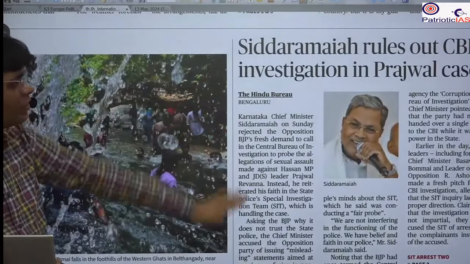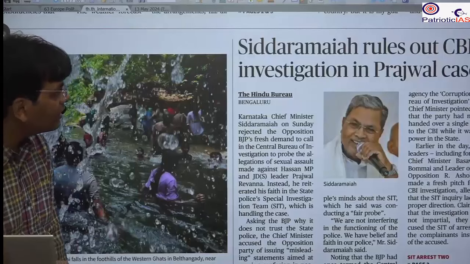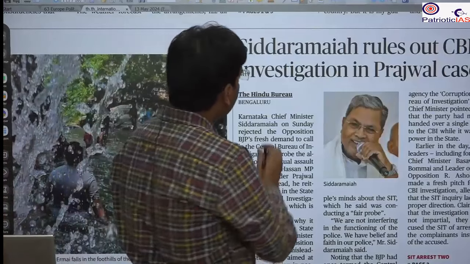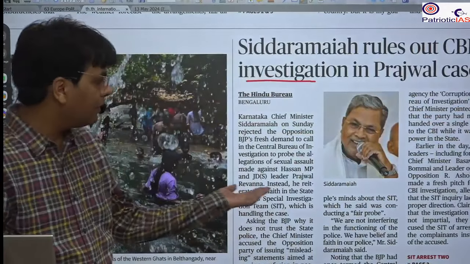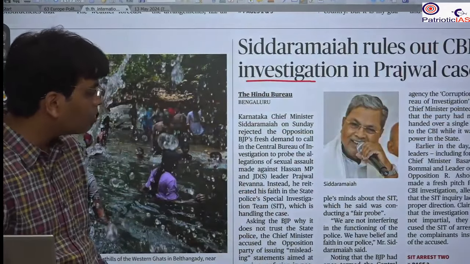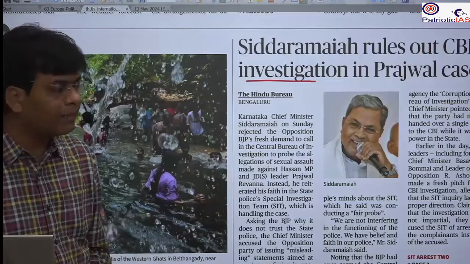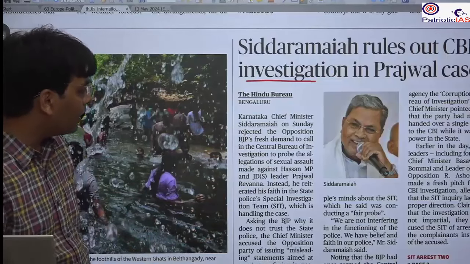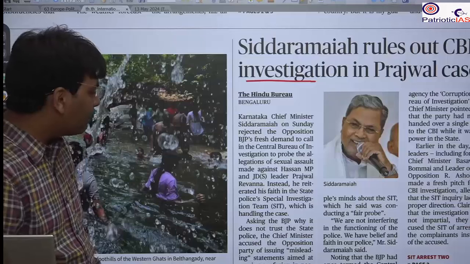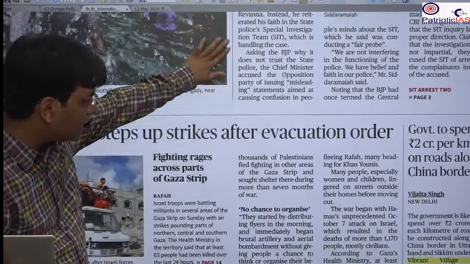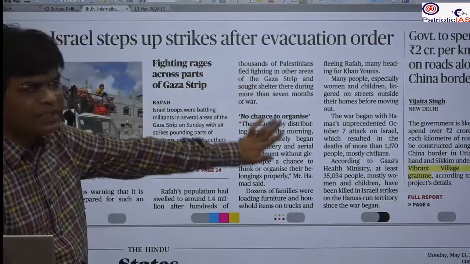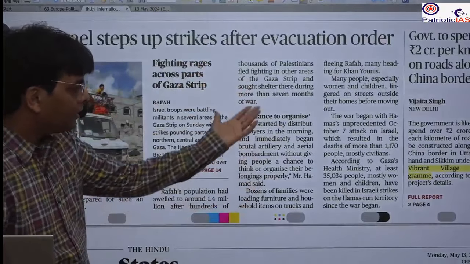The next news on the front page is Siddaramaiah ruling out a CBI investigation in the Prajwal case. We already know that this case is about sexual harassment and sexual videos of many women. He says the state Special Investigation Team of the police is sufficient and we do not need intervention from the CBI. Again, that is not important.